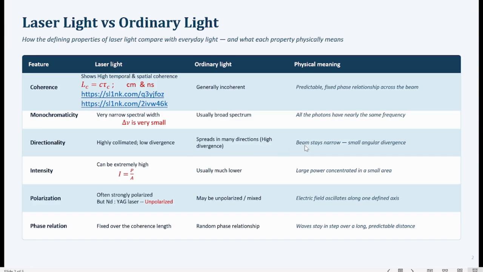So laser beam is a very fine beam, whereas ordinary light spreads in different directions as it moves forward. Intensity of laser light is quite high, and this intensity is given by power upon the area. So this large power can be focused over a small area, so laser light has high intensity. Now the output power of lasers can be from milliwatt to several kilowatts.